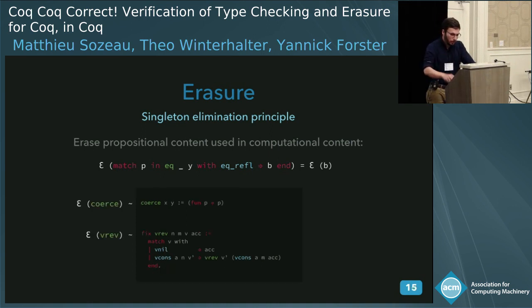So if you apply erasure to coercion, in the end what you will have is that this is the identity function because you don't care about proofs. And in the end you will have that the erasure of reversal on vectors is essentially what you would write for lists because you have lost all the typing information. You have some natural numbers around that you don't really use in the computation.